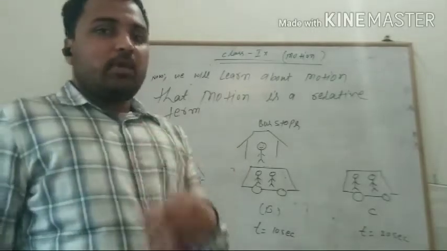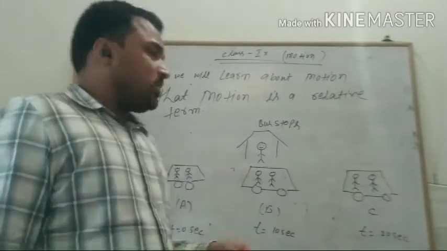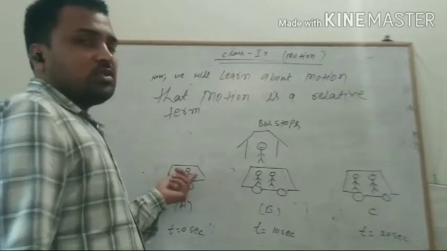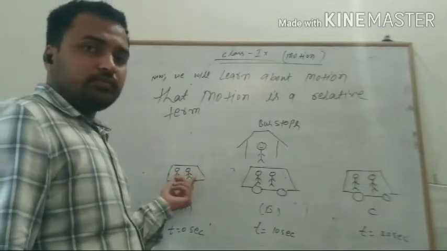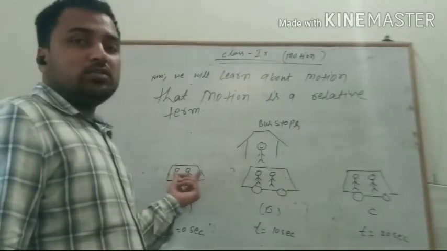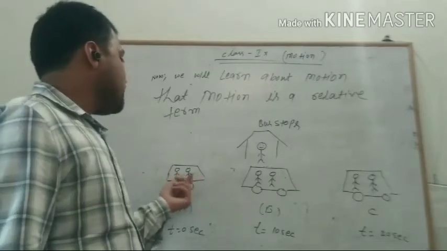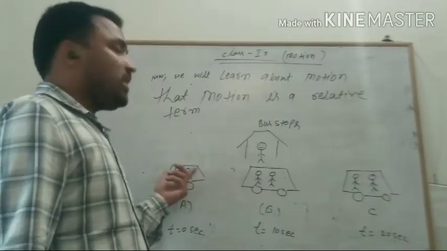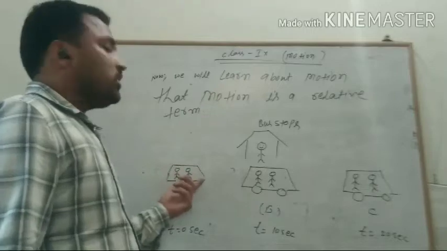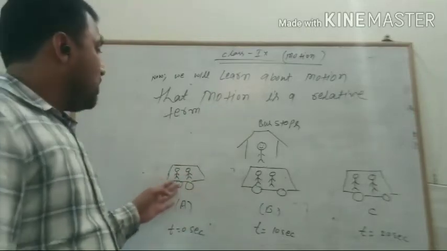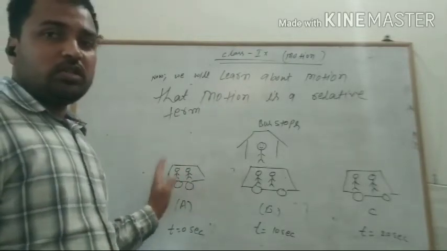In another example, we can look at the two persons sitting in the bus. These two persons that are inside the bus are moving, basically when the bus is moving, these are also moving.